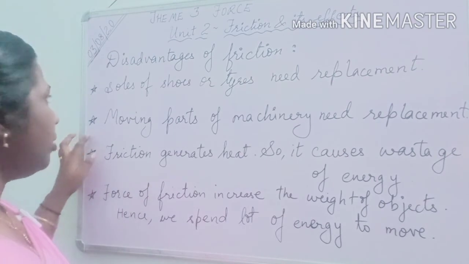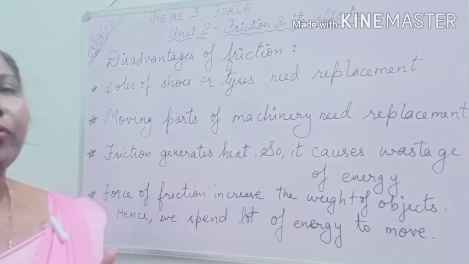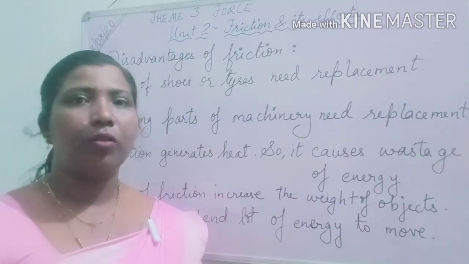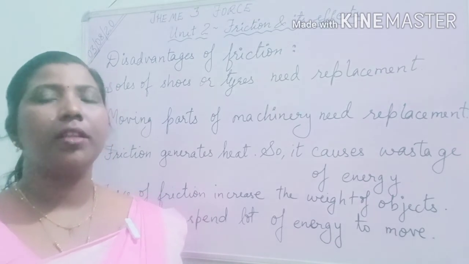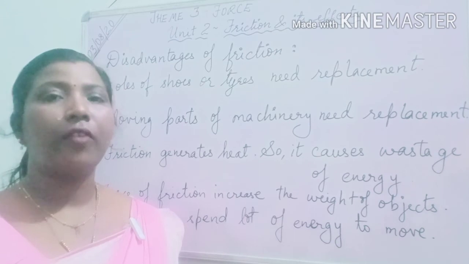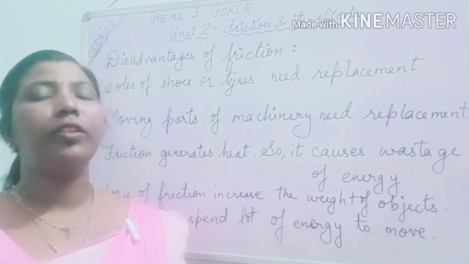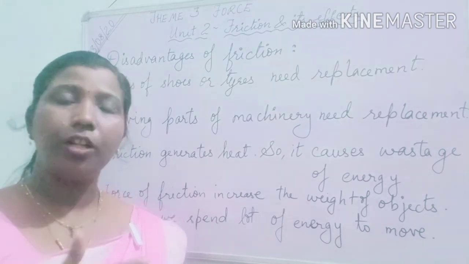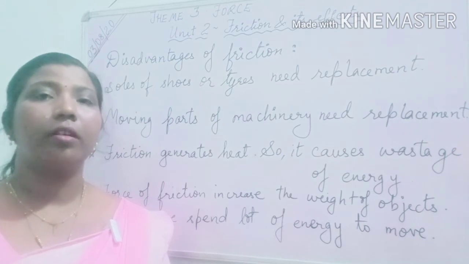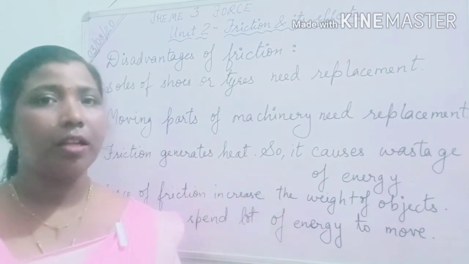Then the second point: moving parts of machinery need replacement. Whatever moving parts are there in the machines can get worn out after a while, because friction produces heat. If it is continuously working, then the machines get wear and tear, so replacement is needed.